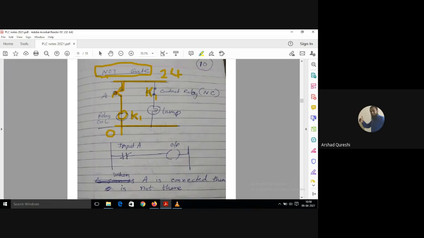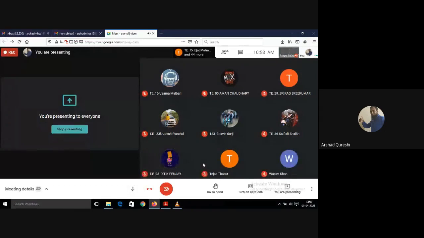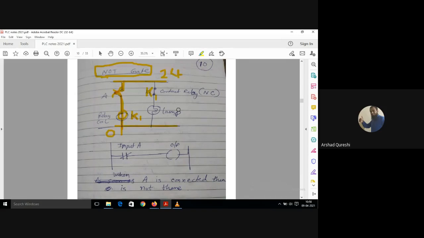What will happen to this normally closed contact, which is there on the right hand side? The circuit will run. How? The normally closed contact will, this contact relay will get open or closed?